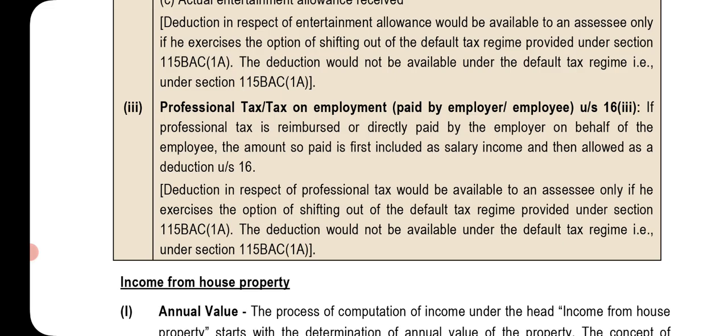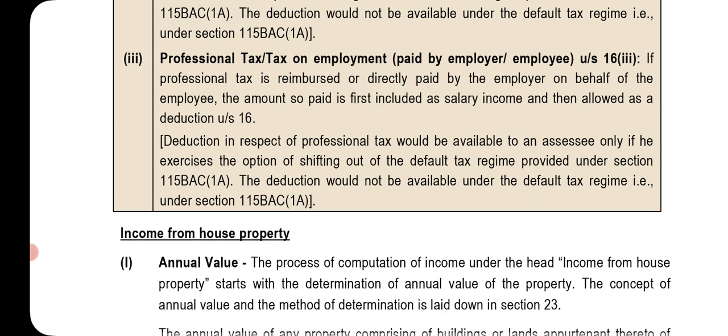If the professional tax is reimbursed or directly paid by the employer on behalf of the employee, the amount so paid is first included as salary income and then allowed as a deduction under section 16. Deduction in respect of professional tax would be available to an assessee only if he exercises the option of shifting out of the default tax regime provided under section 115BAC(1A). The deduction would not be available under the default tax regime, that is, under section 115BAC(1A).